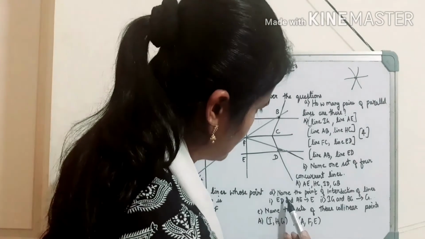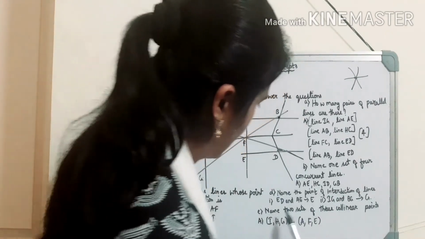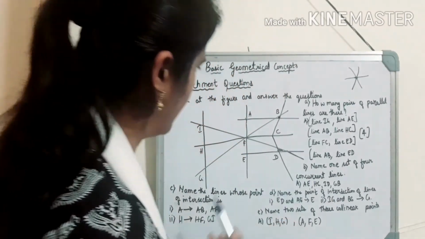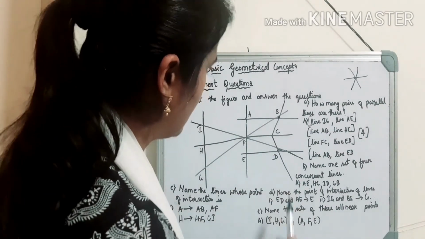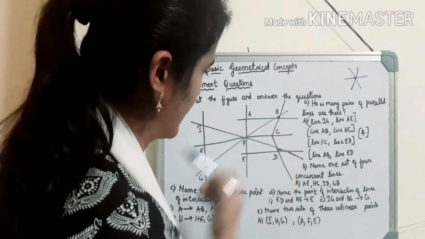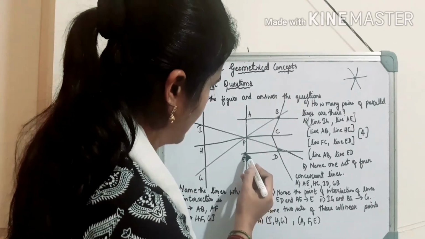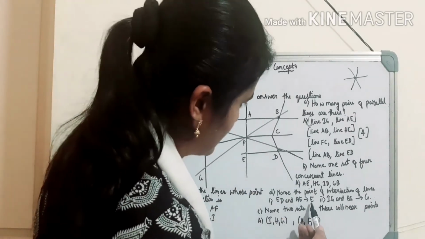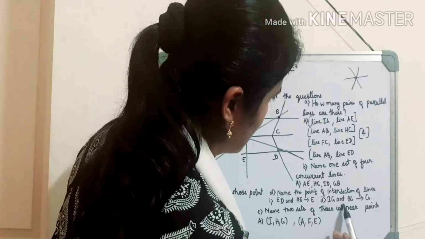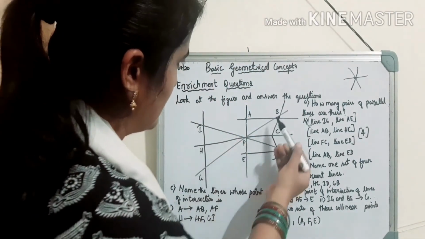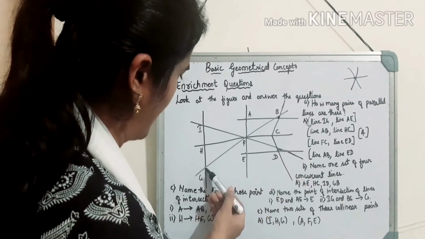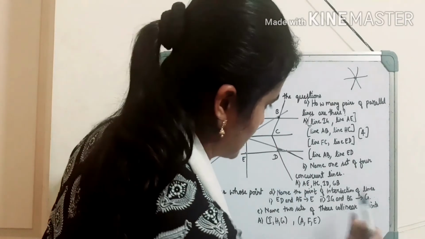Question number D: name the point of intersection of lines ED and AE. Children, here it is ED and AE. Where are the 2 lines meeting? They are meeting at point E. Then you have IG and BG. IG and BG are meeting at point G. So the answer is G.